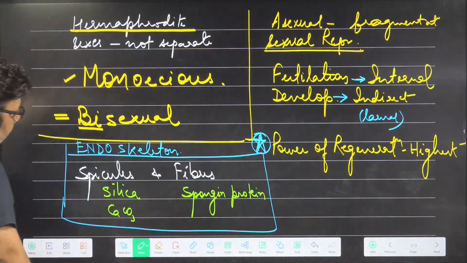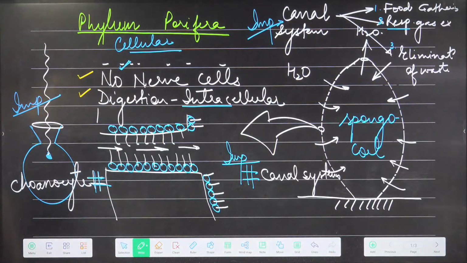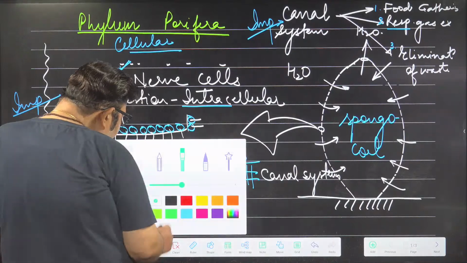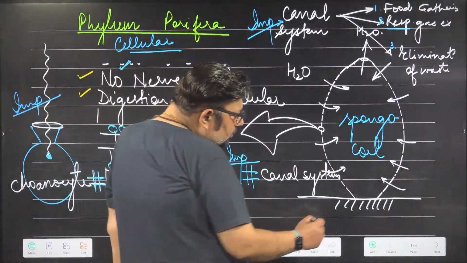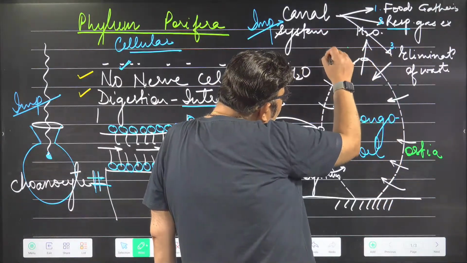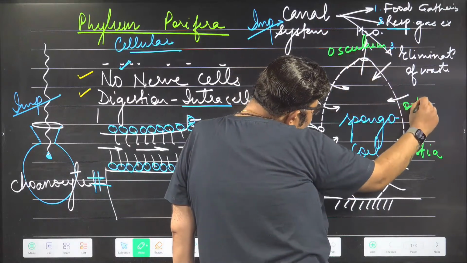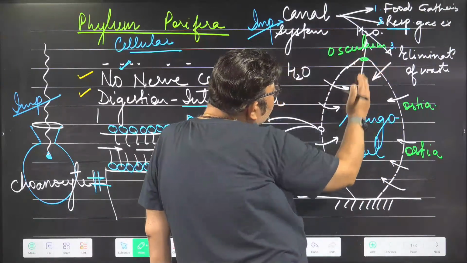Coming back to this phylum, I'll revise all the points. Cellular grade of organization, only phylum without a nerve cell, only phylum where digestion is intracellular, only phylum having collar cells and canal system. Canal system is entry of water through many holes and exit of water through a single opening on the top. These holes from where water enters are known as ostia, and this opening is called osculum.